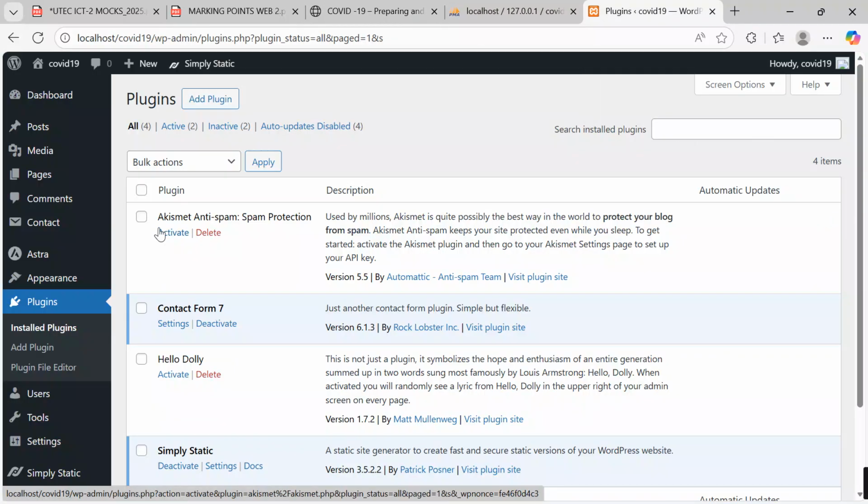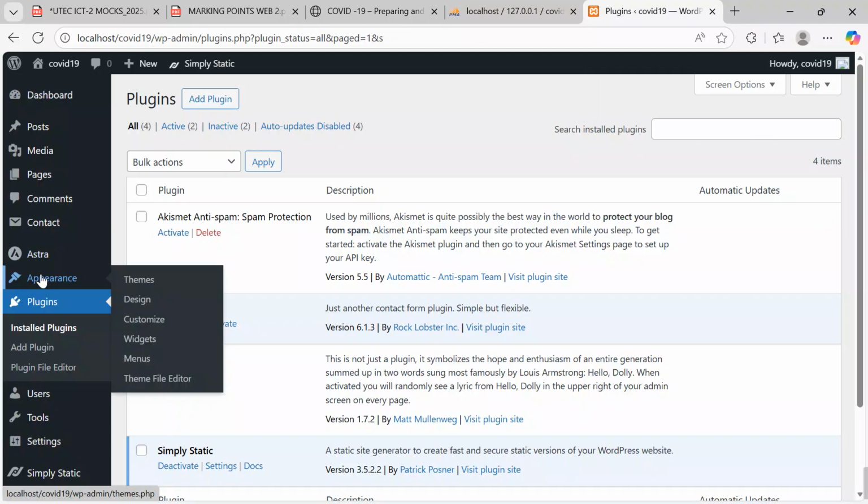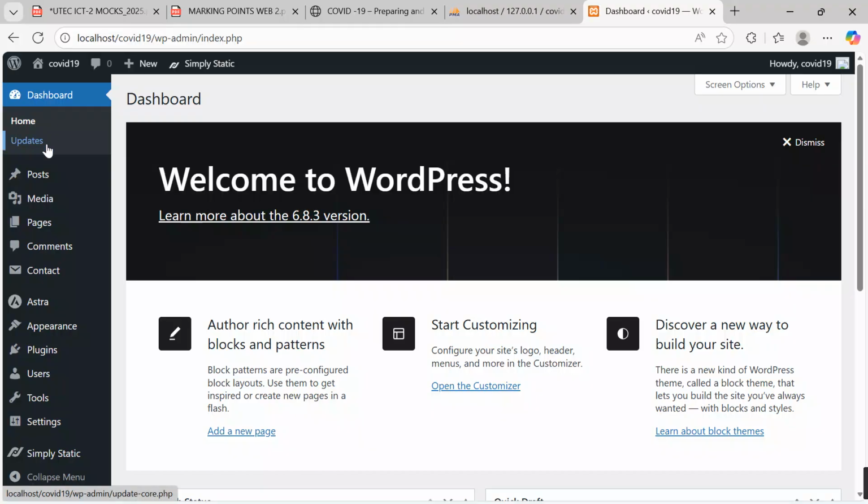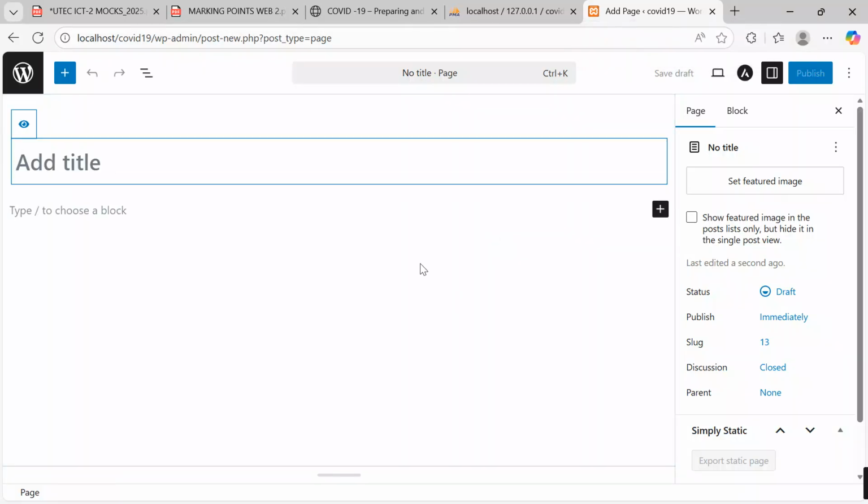I go to appearance. First refresh to see that the plugins, the theme, and everything is well set. You can just come here and refresh to see that everything is in a better and steady option to run. So I'll refresh a bit. I come back to pages, I say add page, and my first page, I say add page. When I click over here, in a few seconds, yes, we have our first page coming up.